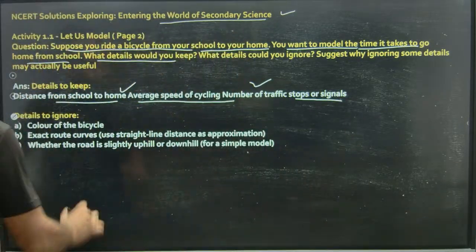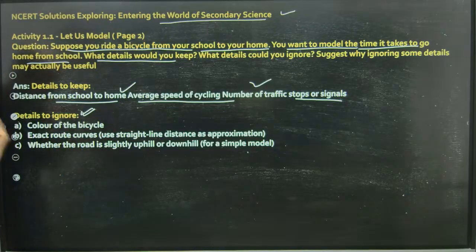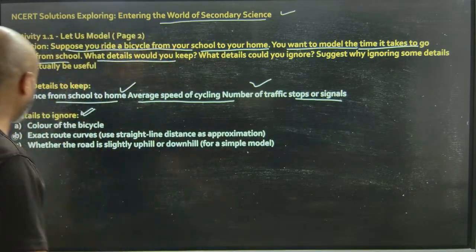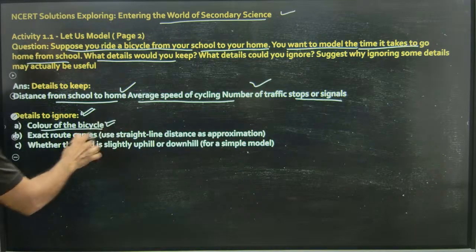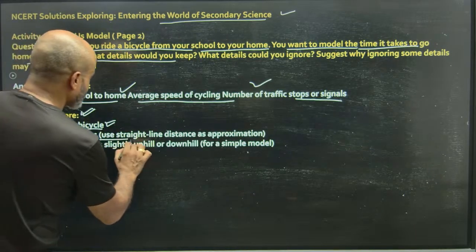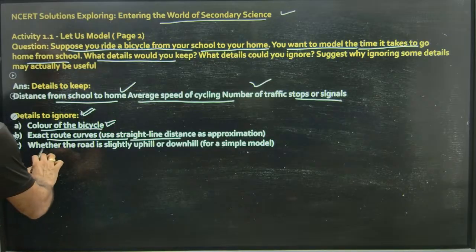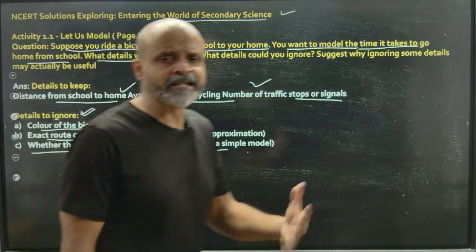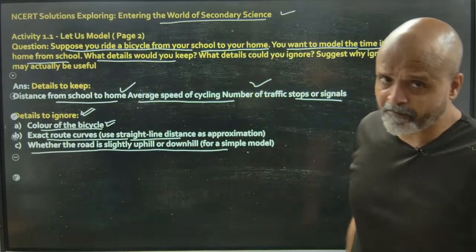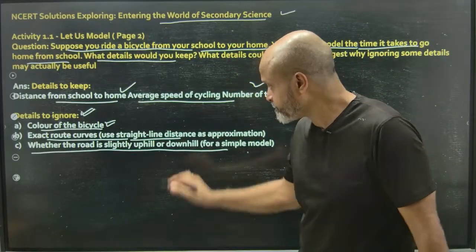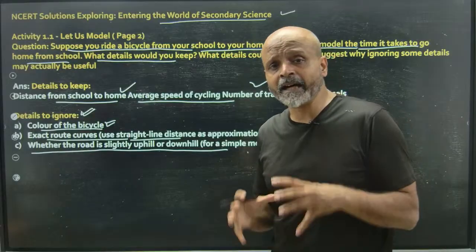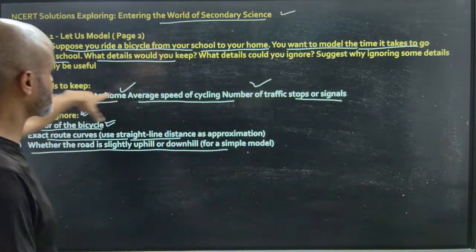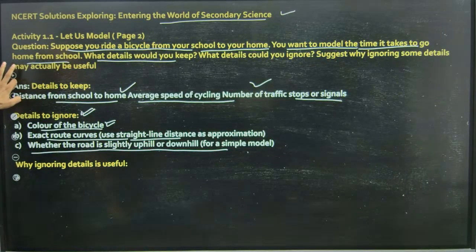But what you need to ignore, though it could also have certain connections to the study that you are making: color of the bicycle, it has got nothing to do with the motion. Exact route curves, using straight line distances as an approximation. Whether the road is slightly uphill or downhill, for a simple model. These are things which may impact your motion, but they are not needed to calculate the distance. You are just concerned about the distance and the time of motion. So these are things that you have to ignore.